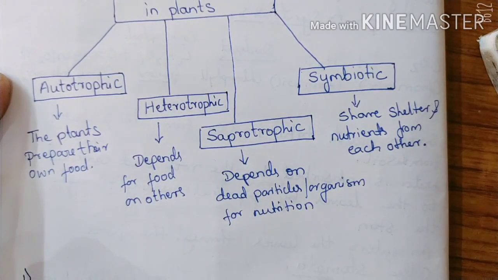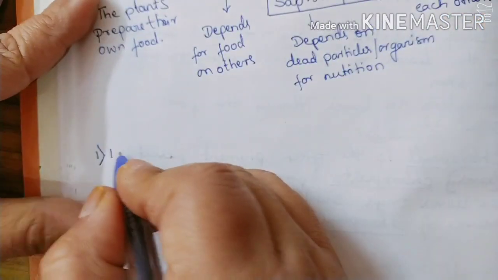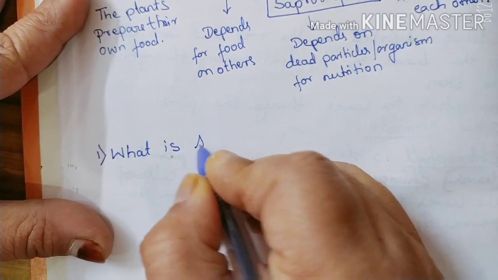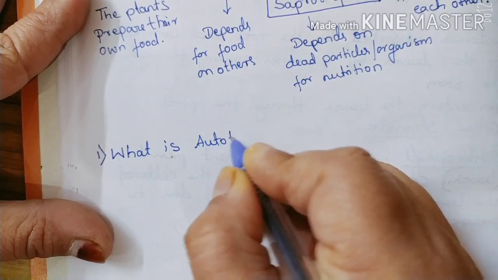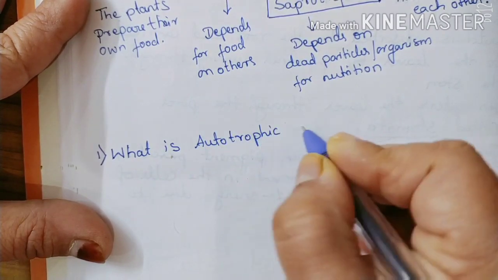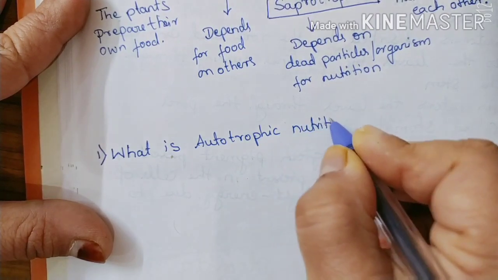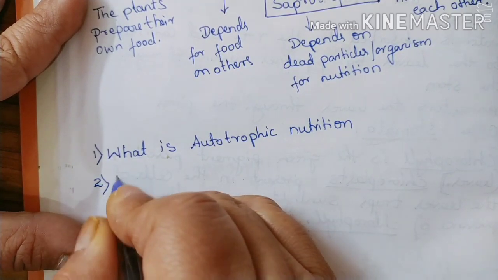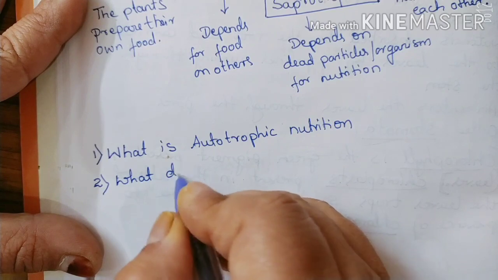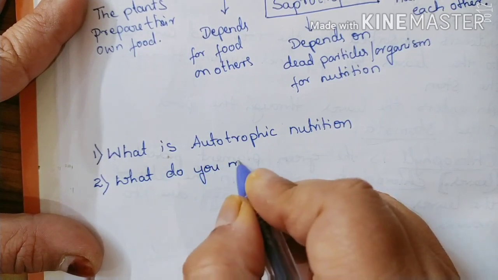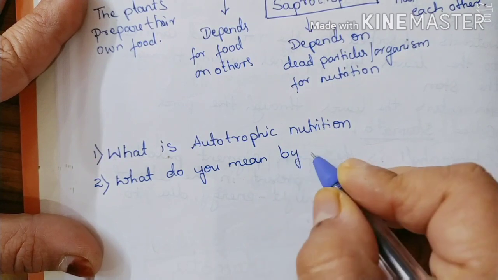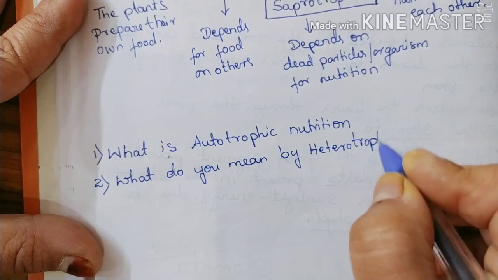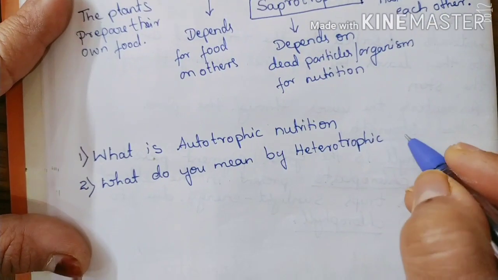The next question will be, what is autotrophic nutrition? Then second, what do you mean by heterotrophic nutrition?